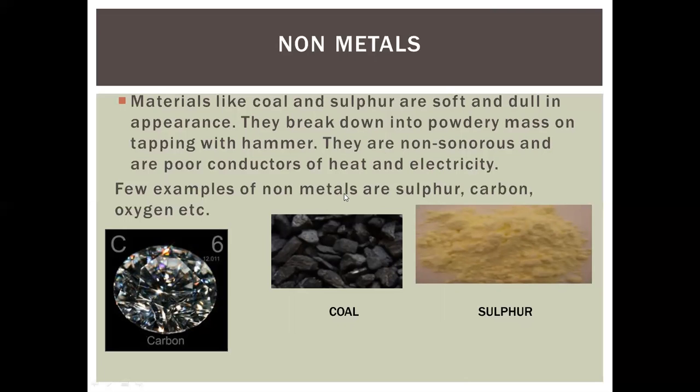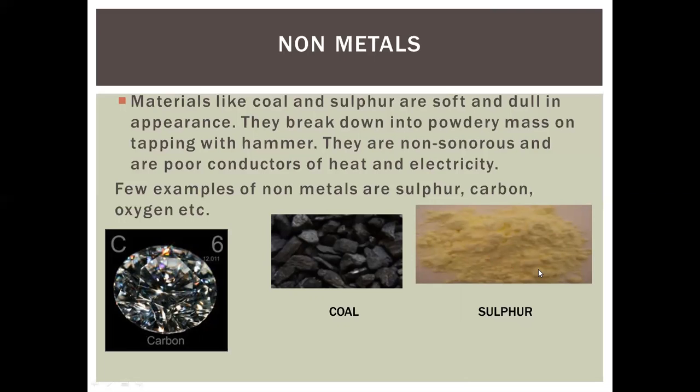For example, non-metals like sulfur. Look at the figure. These are non-metals, and sulfur is in a powdered form. Carbon is coal, and carbon is also diamond. Diamond is fully made up of carbon. So we can say diamond is a non-metal because diamond is formed by carbon. Coal again is a fossil fuel and is made up of carbon. So all these are non-metals.